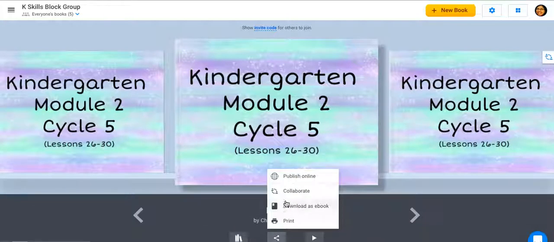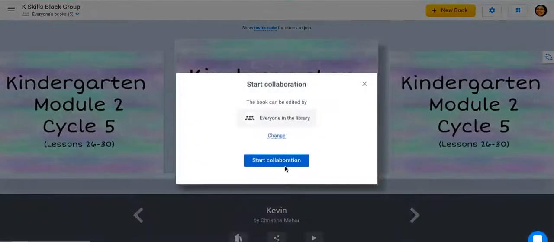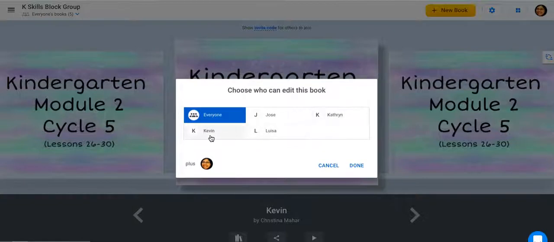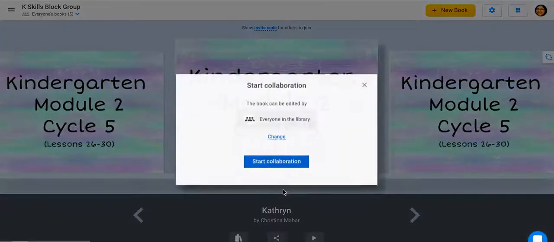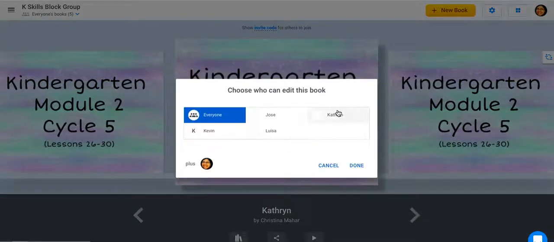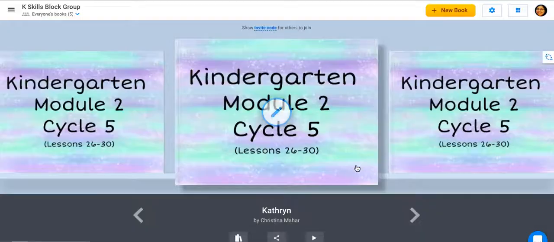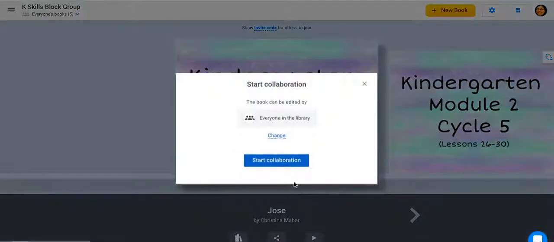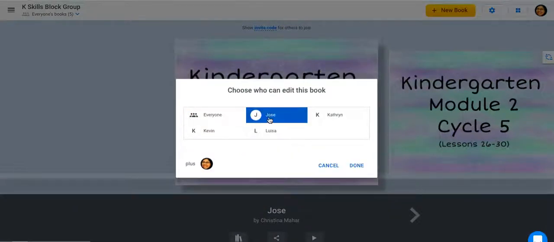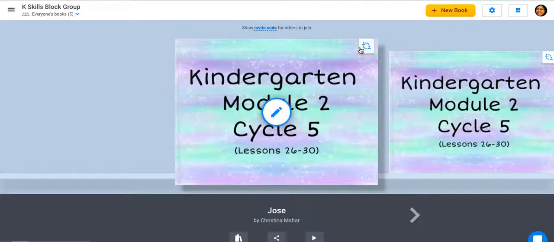And now I see this icon that shows me that I have turned on collaboration for Louisa. I'm going to do the same for Kevin. Click collaborate, change, click on Kevin's name, and done. Then for Catherine, click that share button, collaborate, change, and hit her name and done. And then go to Jose, click collaborate, change, select Jose's name, and done. And when I see these icons, I know I've done it right.